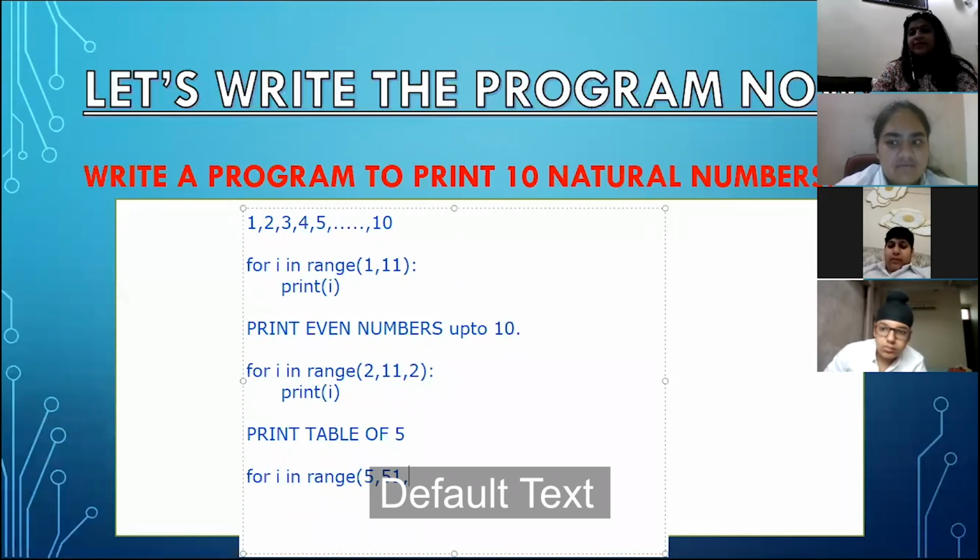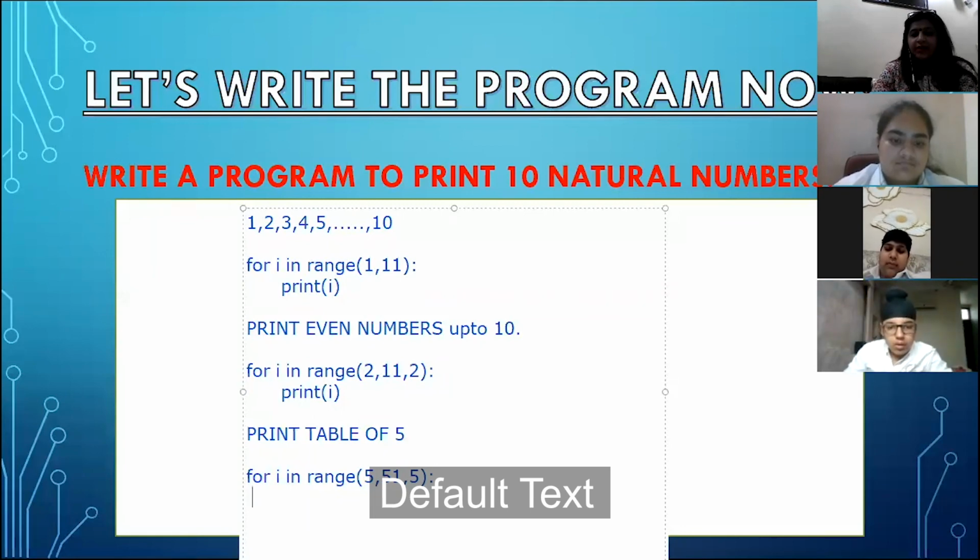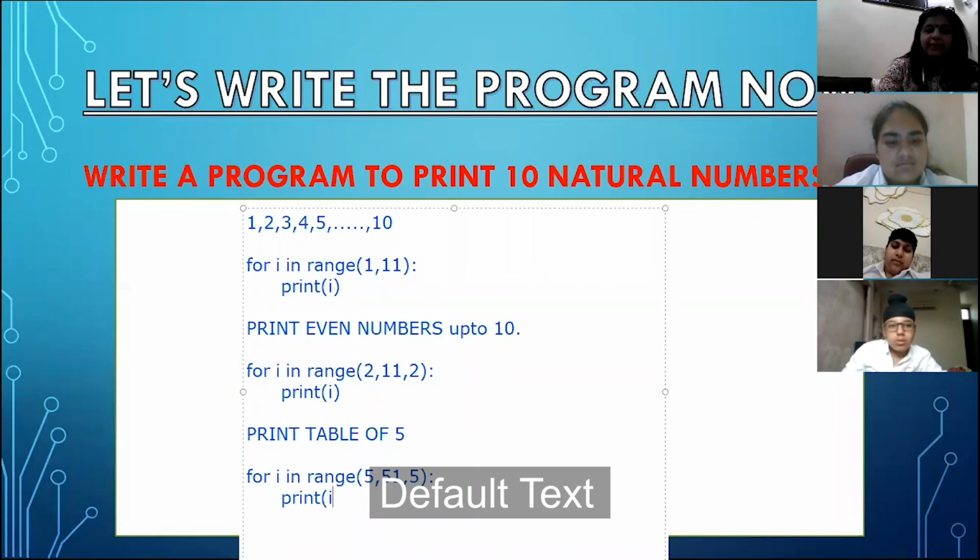Then now, do I need to give this step value or shall I leave it? We have to give the value 5. Step value will be 5. Why? Because the table of 5 states 5, then 10, then 15. There is a gap of 5 between values. Now inside the for loop, what do I need to write? Print I. Very good. Print is my function and it will help me to print the value of I, because I is a loop variable which is holding the values from 5 to 50.